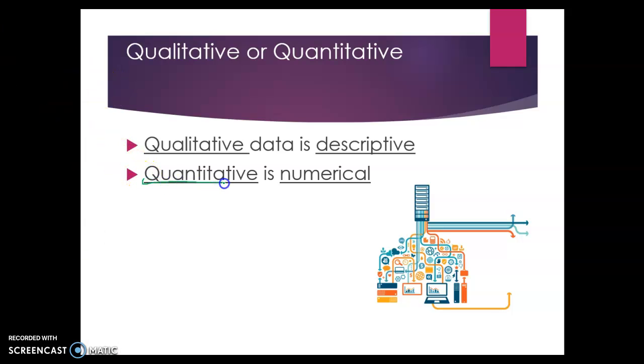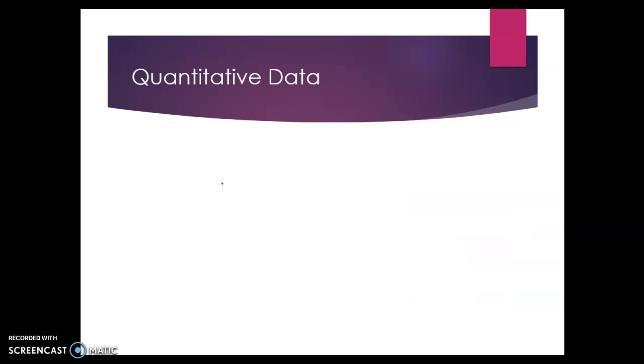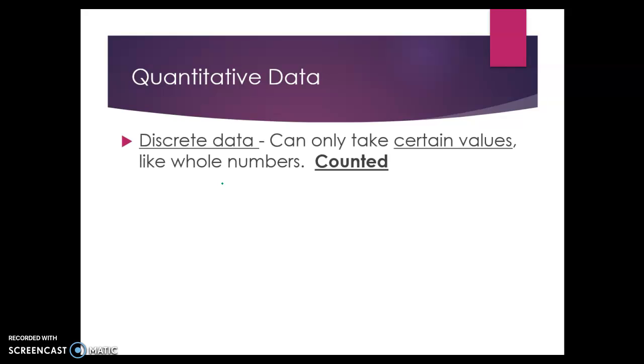Qualitative data in the world of research has to do with people's experiences, people's stories, their perceptions, their beliefs, while quantitative data is more like what a doctor might collect: how often are you coughing if you're sick, or how many hours of sleep did you get, or how many glasses of water are you drinking each day. These are all things that are numerical. So quantitative and qualitative are the two branches of data collection and statistics.